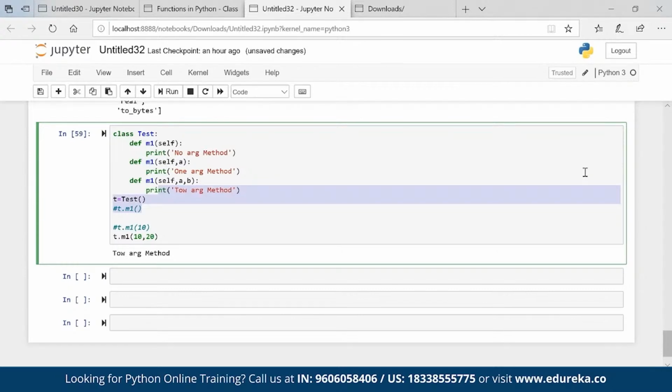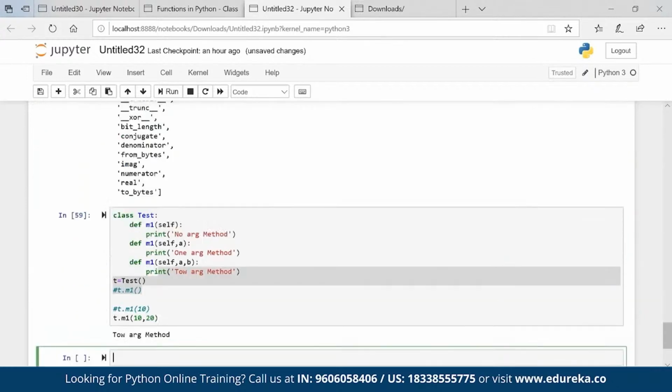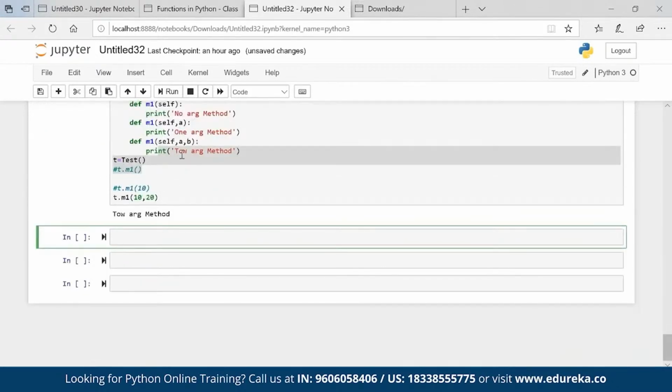Now the question arises, what is the solution? Can we solve that problem? Yes, we can solve that problem. How? There are two ways. Okay, I'll give both the options. Directly this way it will not work, as we already saw. It will give me the last method as an output.